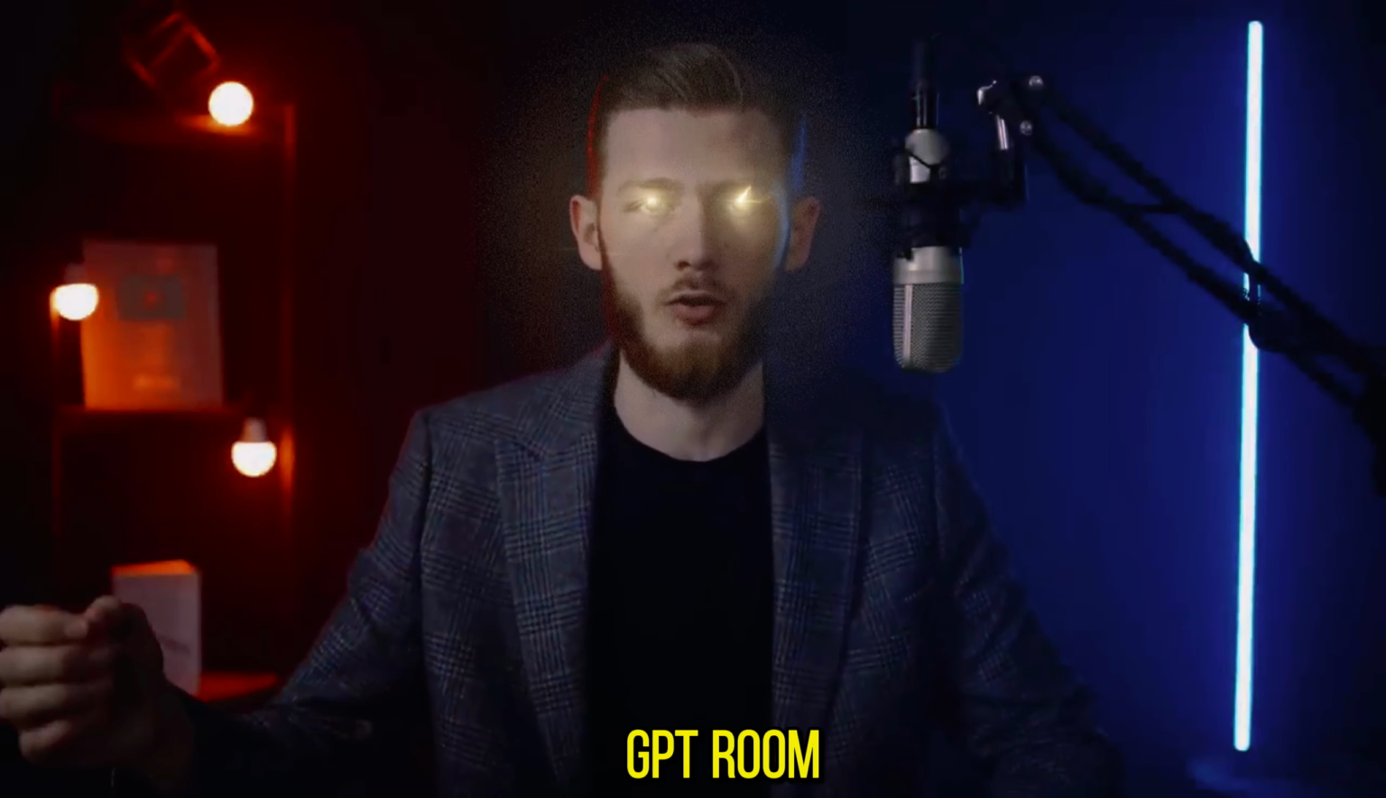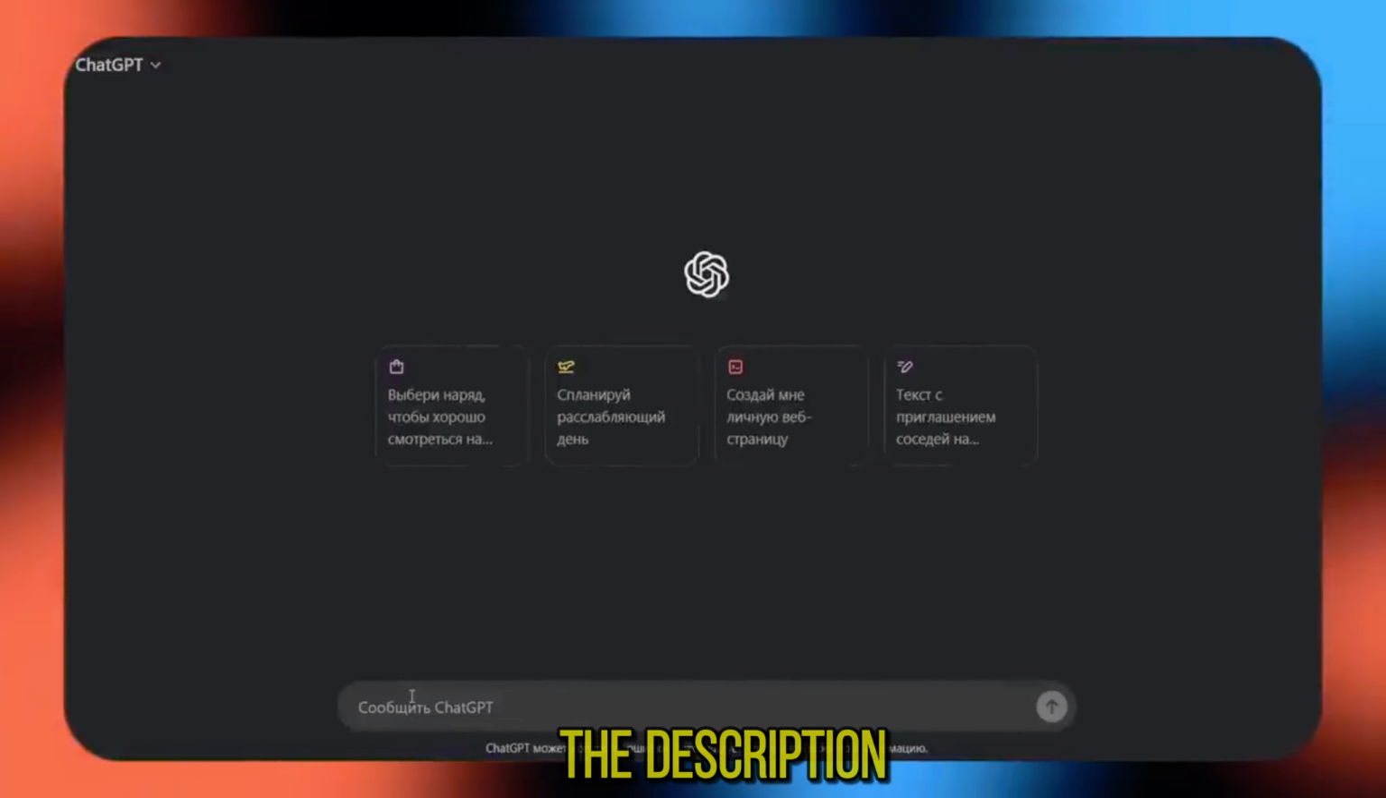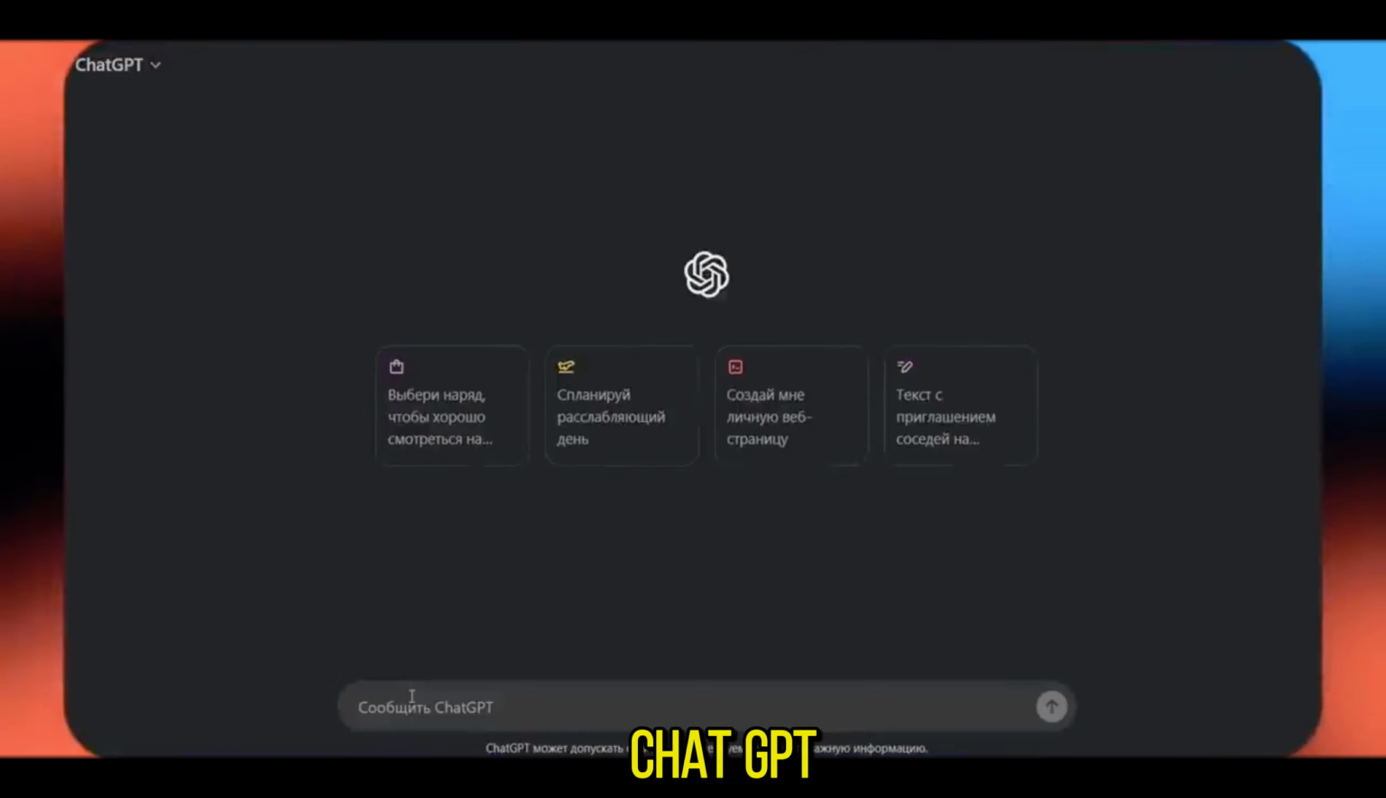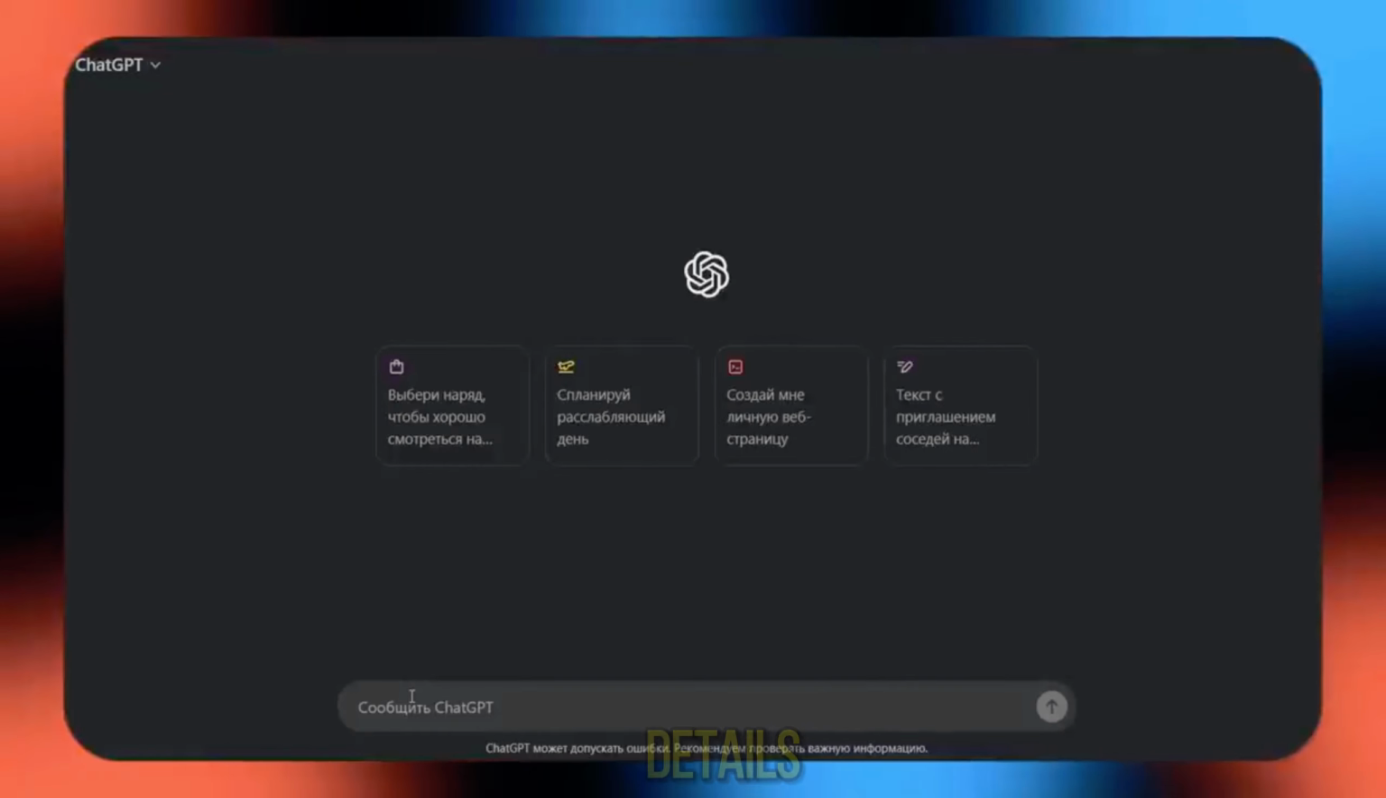The first thing to do is to enter the ChatGPT room. I'll leave all the links in the description. So in order to get a good story, we need to give ChatGPT a detailed request with lots of details.